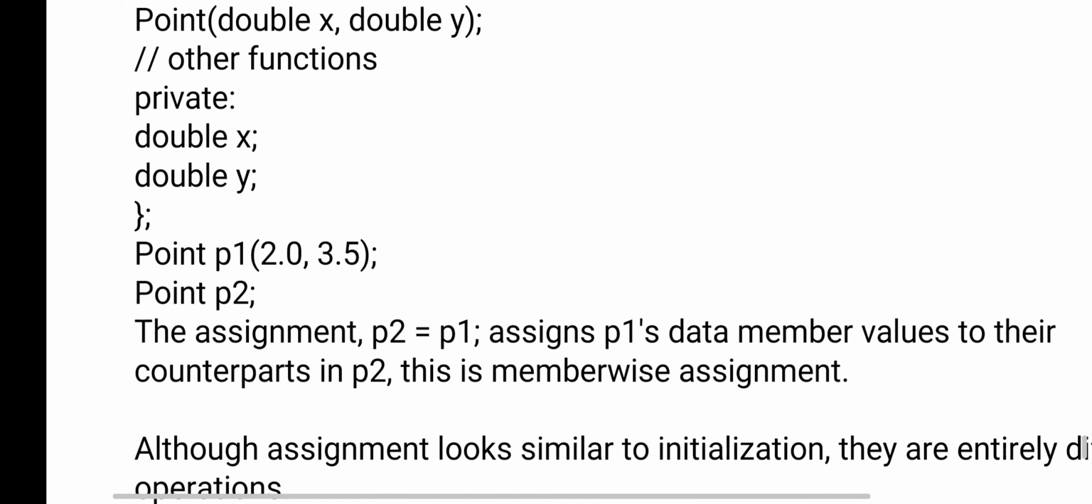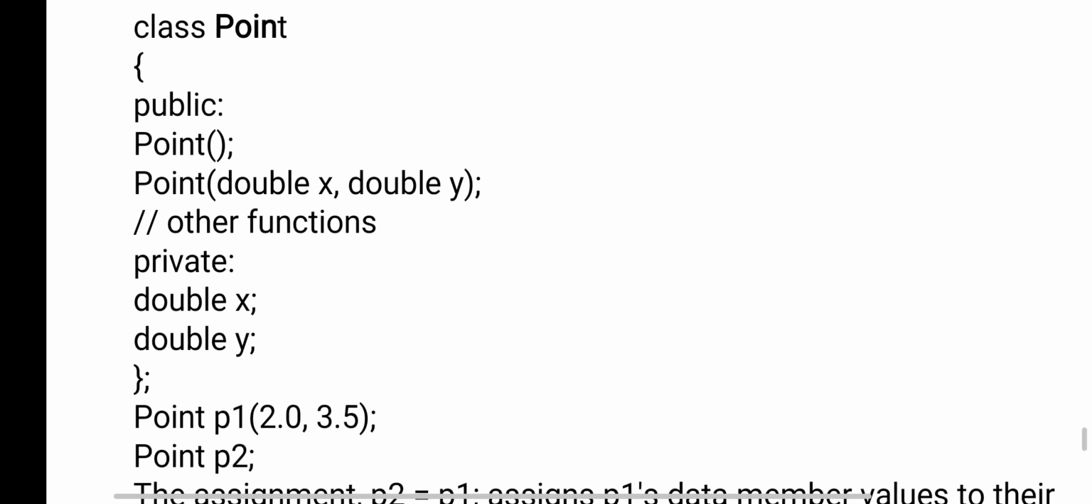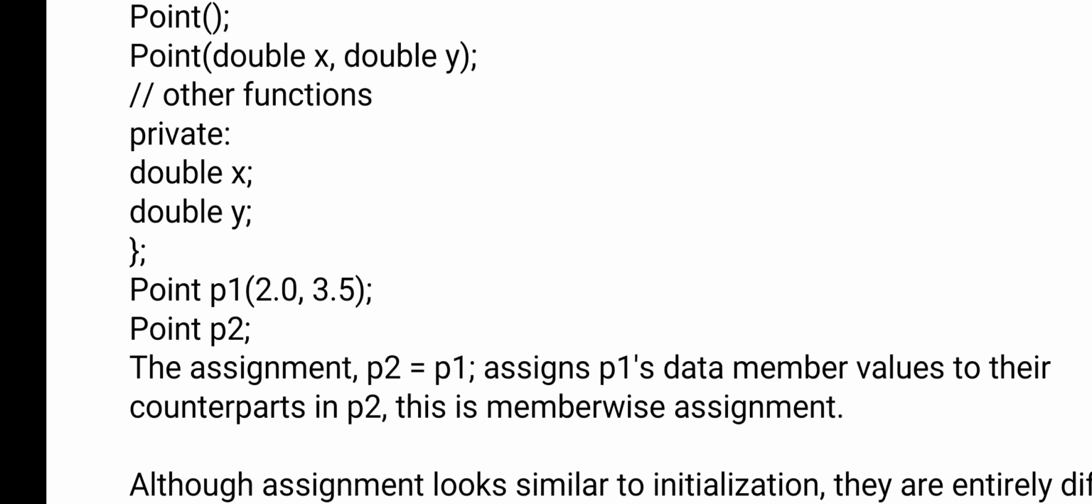Now Point p1. Point is the name of the class, p1 is the object. For that p1, what values am I assigning? 2.0 comma 3.5. It is a constructor because at the time of initialization we are assigning a value, so it is called a constructor.